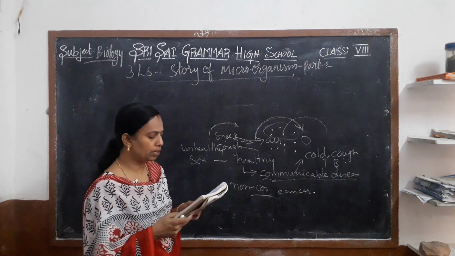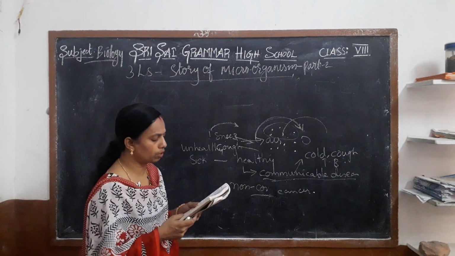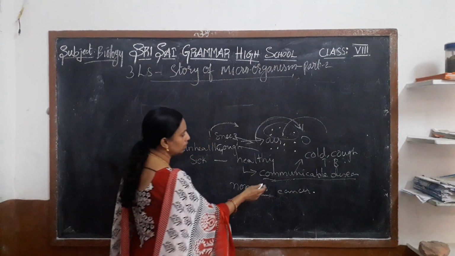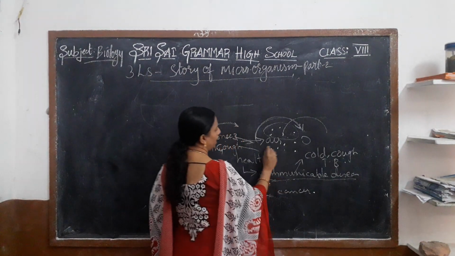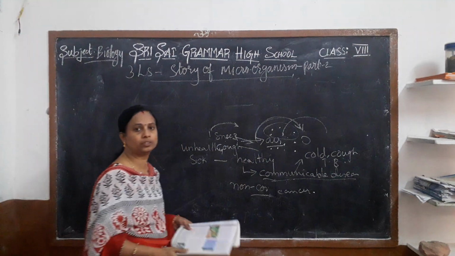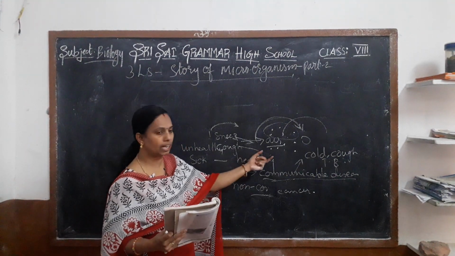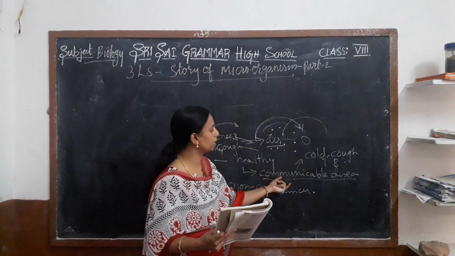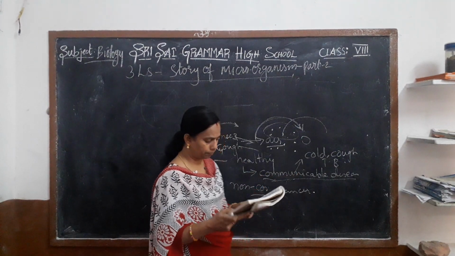The diseases that spread from infected people to healthy ones are known as communicable diseases. They spread through air. How do these communicable diseases spread? Through the air, through water, through food, through direct contact, and through insects and animals. So it is through these means that communicable diseases spread.